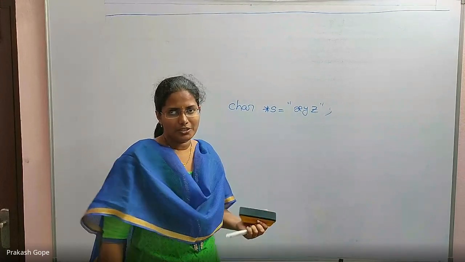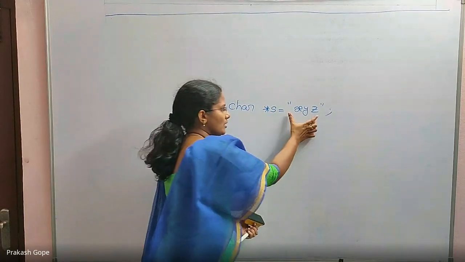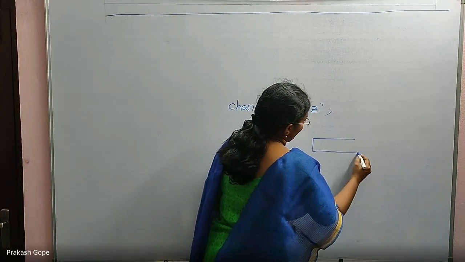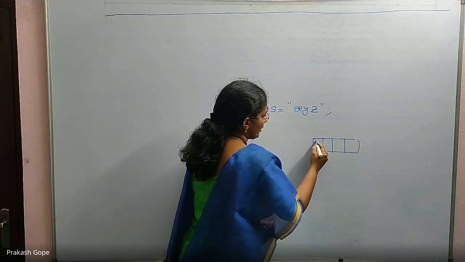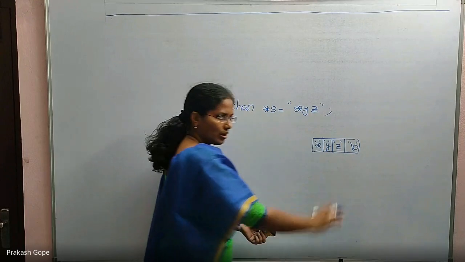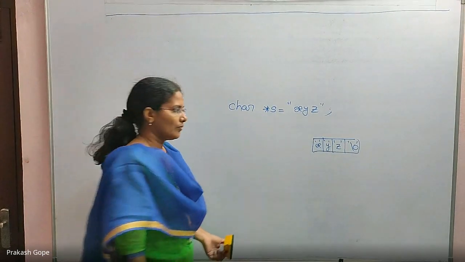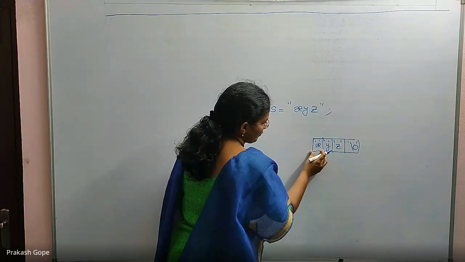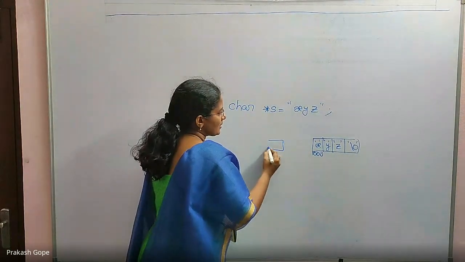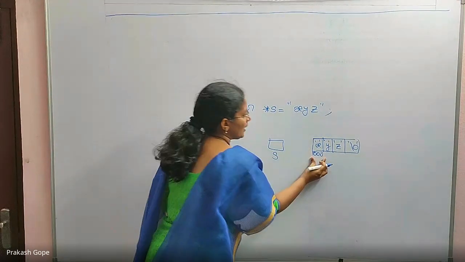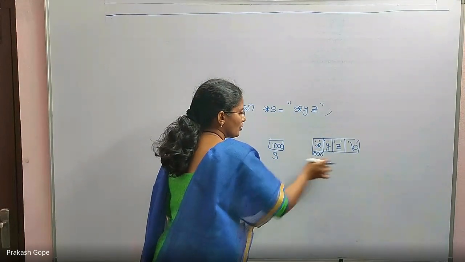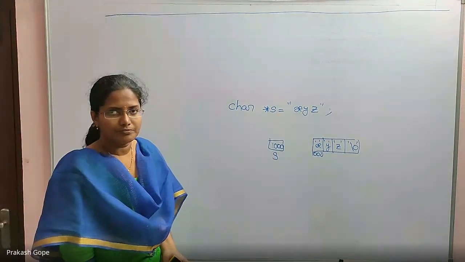So what is happening in this declaration is, this is a string constant kind of, which will definitely sit in memory, because a string is nothing but a character array, x, y, z, that ends with a null character. That is called a string. It's a character array only. The first byte's address is 1000, and s is a char star which holds the address of the first byte. This is what is happening internally in RAM.